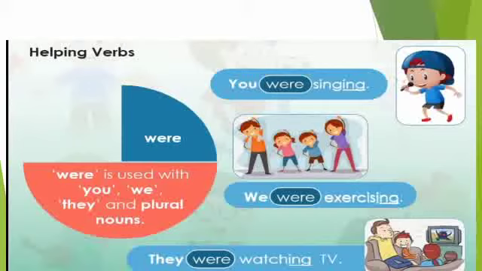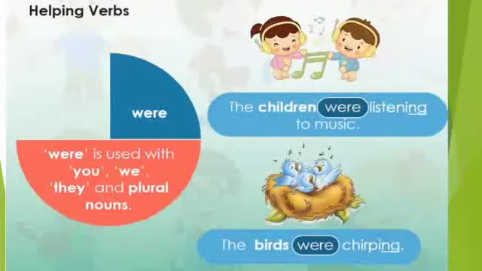In these sentences, singing, exercising and watching are the main action verbs and the helping verb were along with the ing form of the verb tells us that the actions are not happening now. They happened in the past. The children were listening to music. The birds were chirping. So here children and birds are plural nouns. So we have used the helping verb were.